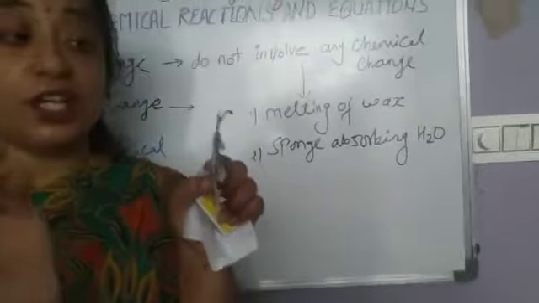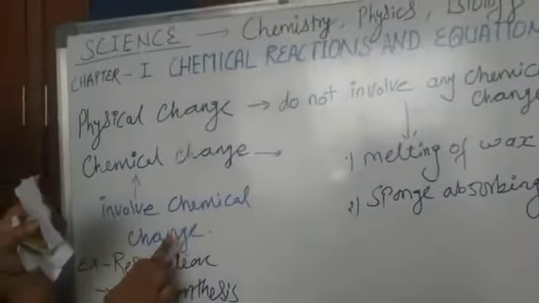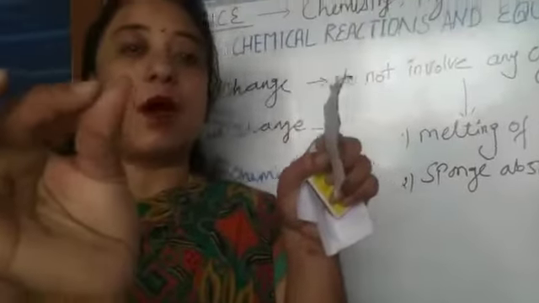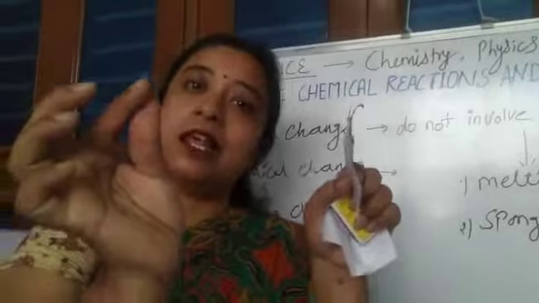Chemical change involves what? It involves a change in the nature of the compound. Means here the nature of the compound after changing will change.